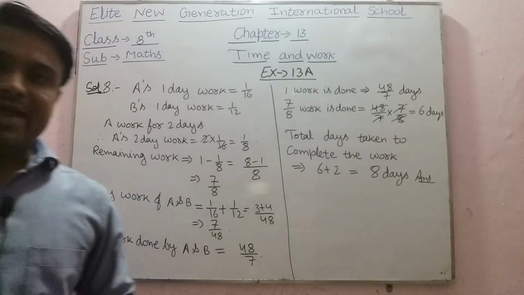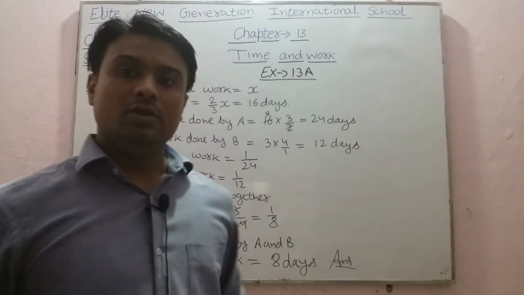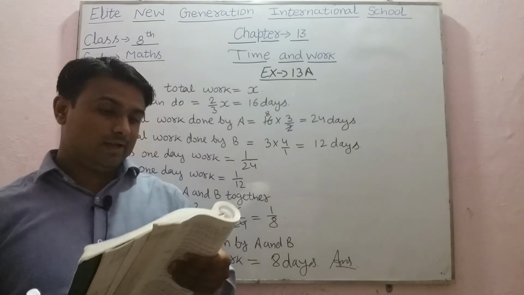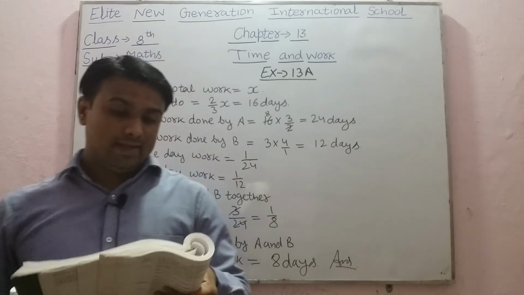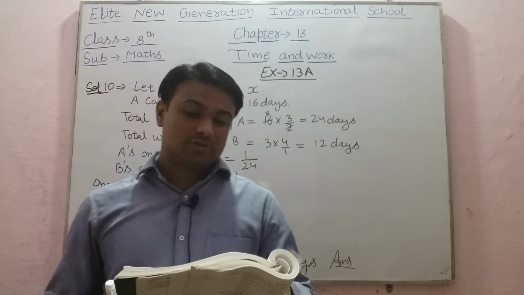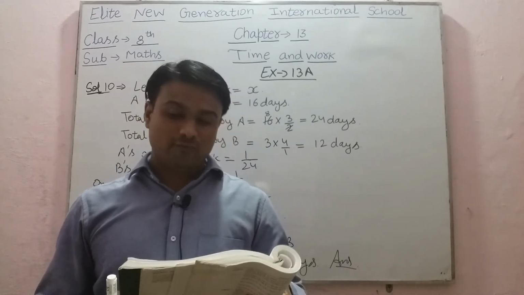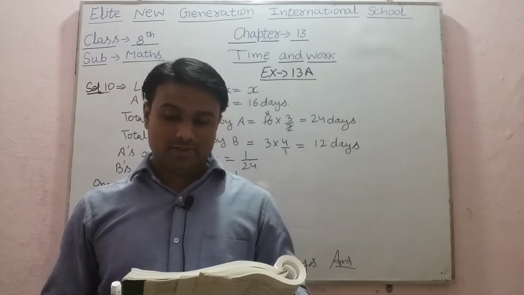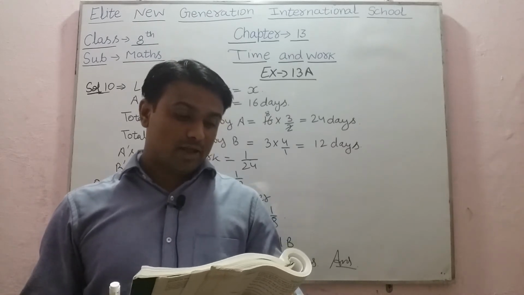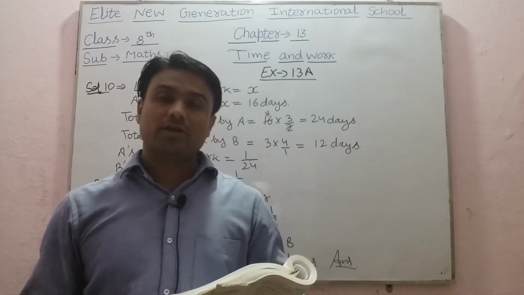Now after this, see the next question. See question number 10. In question number 10 it is given that A can do 2/3 of a certain work in 16 days and B can do 1/4 of the same work in 12 days. In how many days can both finish the work working together?